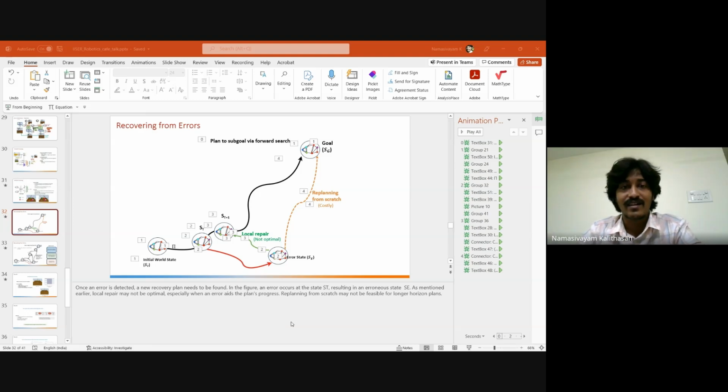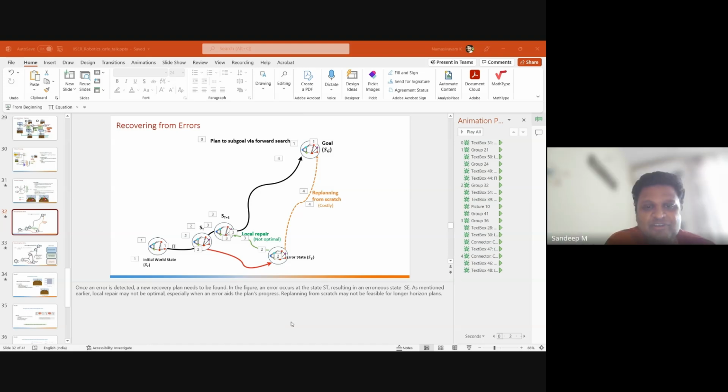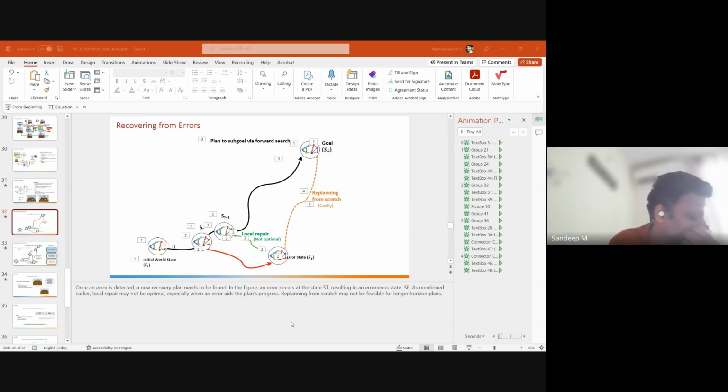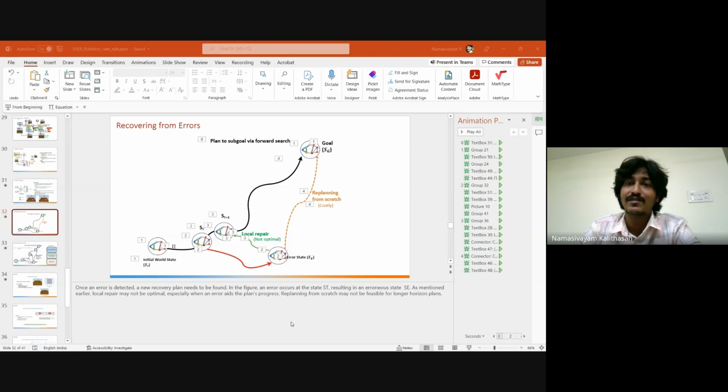Of course, we can replan. That's a kind of trade-off, but the anytime search actually takes care of that. Let's say in the case the goal is actually closest, then we would plan to that goal. So in your anytime search you're anyway filtering out these paths, right? If the cost of coming back to one of these states in the trajectory is higher, then you don't want to go for a replan. So if the goal is actually the closest state, then we'd replan to the goal directly.